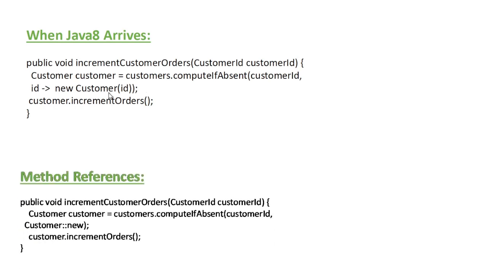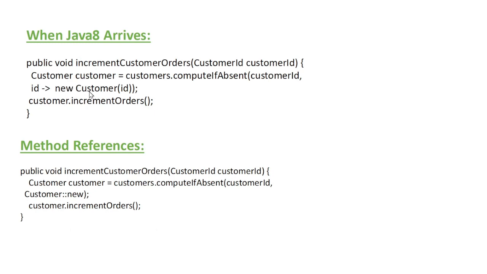One more thing is method reference. We are creating a new customer with the new operator. From Java 8 onwards, we can create it like this also: Customer::new. This is called the double colon operator. We use it for method reference. In Java, concepts like method reference and constructor reference are also there. So again, it is shortened to these lines. I am showing this just for the method reference.